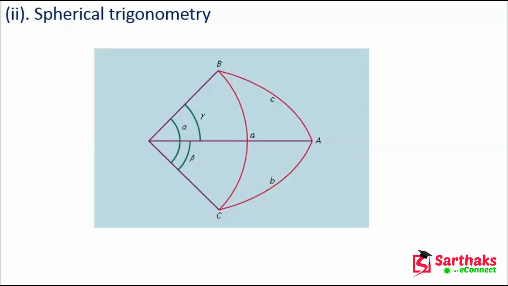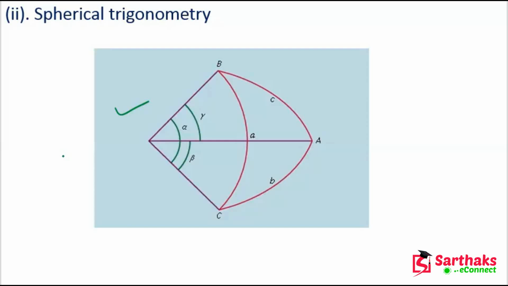So spherical trigonometry involves the study of spherical triangles. Okay, what is a spherical triangle? The triangle which is formed by the intersection of three great circle arcs on the surface of a sphere. Okay, like this. If you observe, this is our spherical triangle.